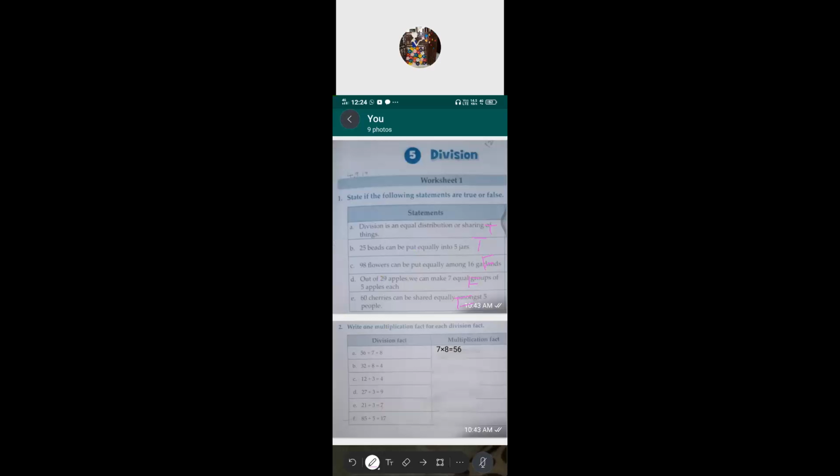Okay. Whose birthday girl? Pratiksha. Pratiksha, can you give the second one? 32 divided by 8 equals 4. What is the multiplication fact?